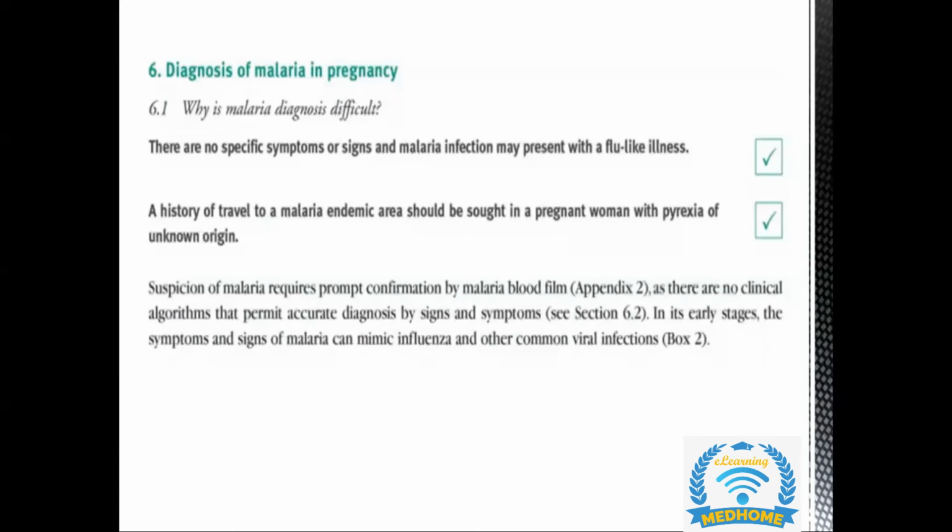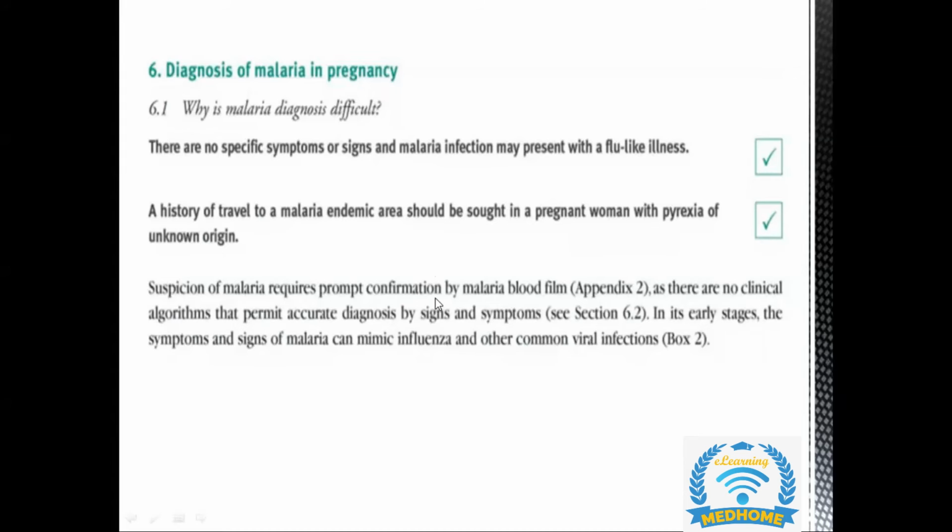Now, why is malaria very difficult to diagnose? Because sometimes there are no specific signs and symptoms of malaria infection, and it can present with a simple flu-like illness. If a woman is traveling, a history of travel to a malaria endemic area should be sought in a pregnant woman with pyrexia of unknown origin. If we're having a suspicion of malaria, we need to confirm it.